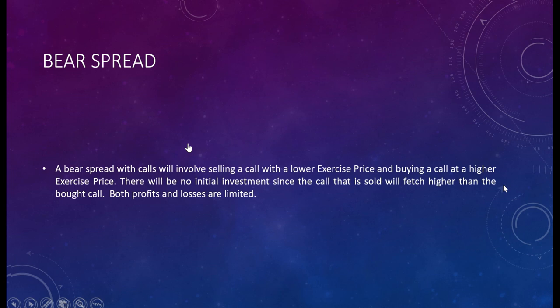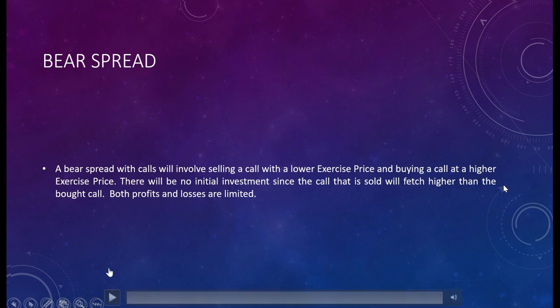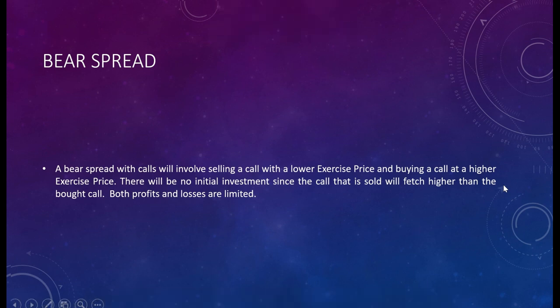So here in calls you will be dealing with two calls. The first is selling a call at a lower exercise price, and the second is buying a call at a higher exercise price. Okay. So here profits and losses are limited. If there would be profit, the profits would not be very high, and if there would be losses, losses would not be very high. So this strategy is applied when the investor is not that risk averse, but also not ready to take very high risk, right?